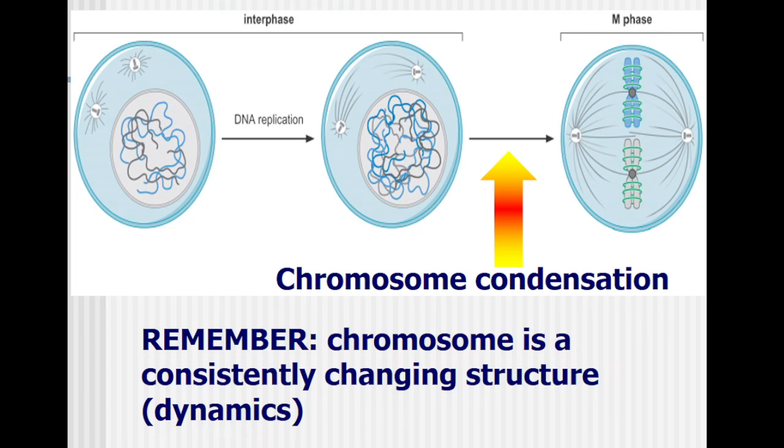So here we can see within interphase this DNA is in a thread-like structure. It is not tightly packed. While as it moves from interphase to M phase, the division phase, condensation starts and it gets highly compacted and forms this chromosome structure.